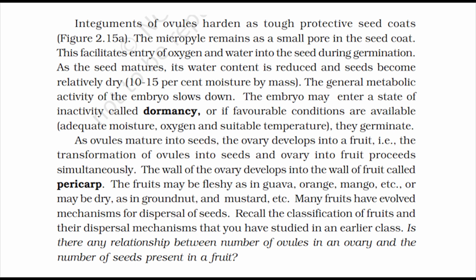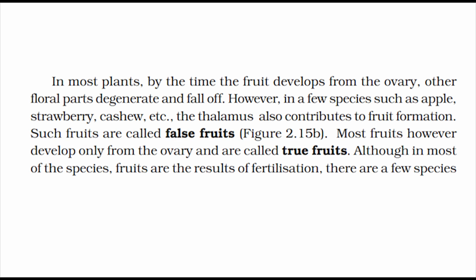Many fruits have evolved mechanisms for dispersal of seeds. Recall the classification of fruits and their dispersal mechanisms that you have studied in an earlier class. Is there any relationship between number of ovules in an ovary and the number of seeds present in a fruit? In most plants, by the time the fruit develops from the ovary, other floral parts degenerate and fall off.